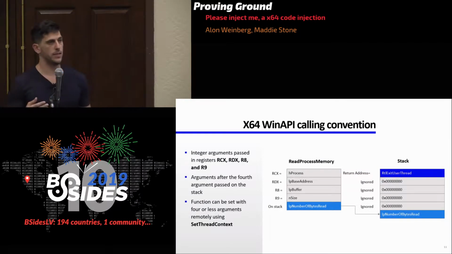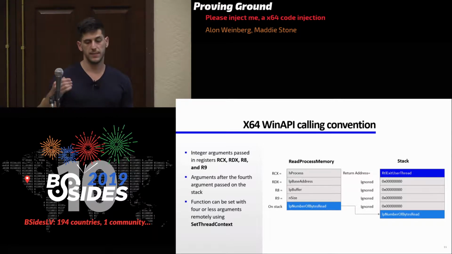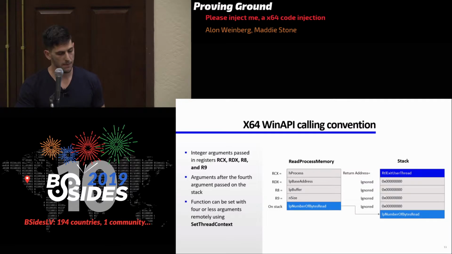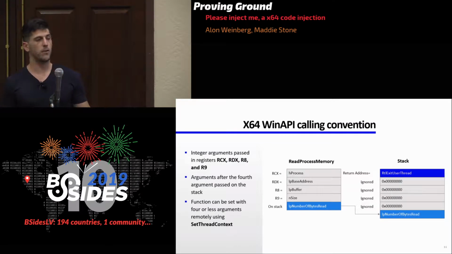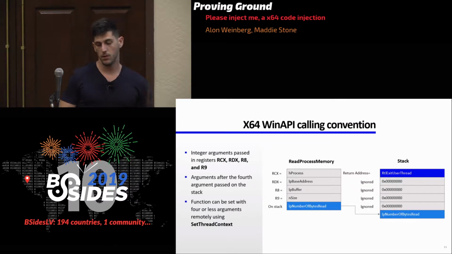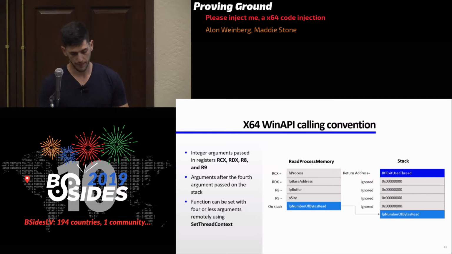And after that, there's going to be the 5th parameter, okay? So if we look at this example, ReadProcessMemory: RCX is going to be hProcess, RDX lpBaseAddress, R8 lpBuffer, R9 nSize, and then lpNumberOfBytesRead is going to be on the stack. So that's how it looks.